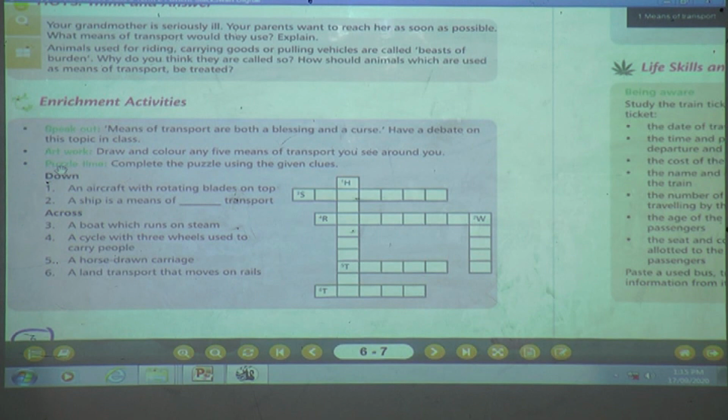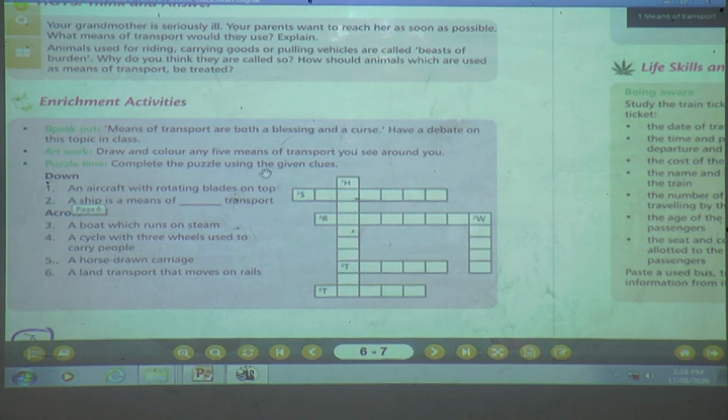Now next is what? Puzzle time. Complete the puzzle using the given clues. Now this is down and this is across. Down and across we are going to solve. First one is an aircraft with rotating blades on top.